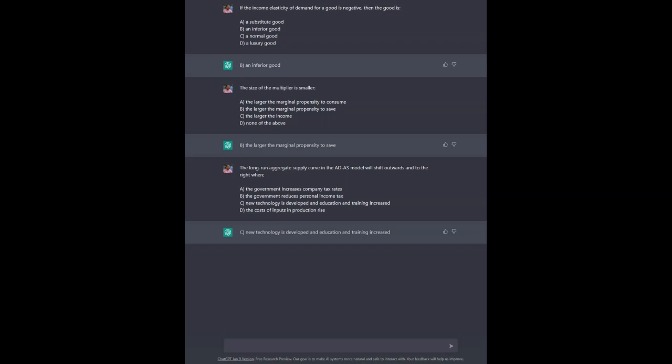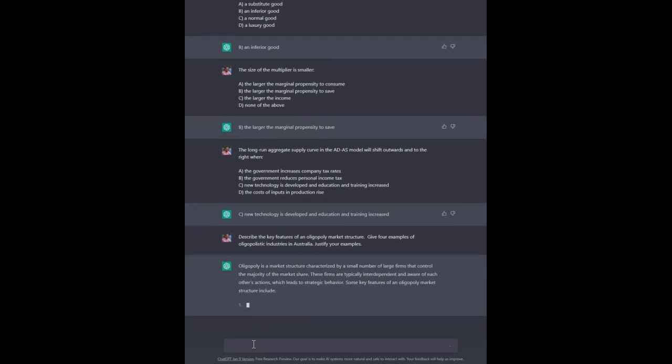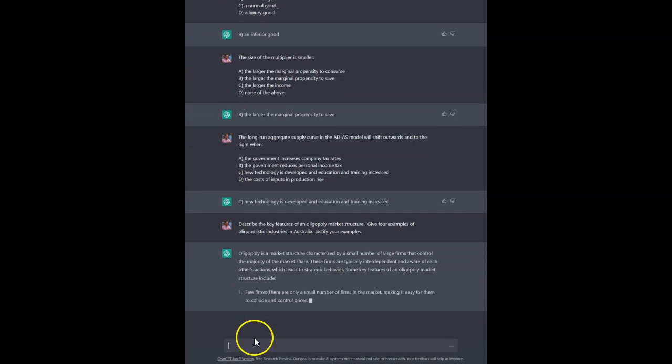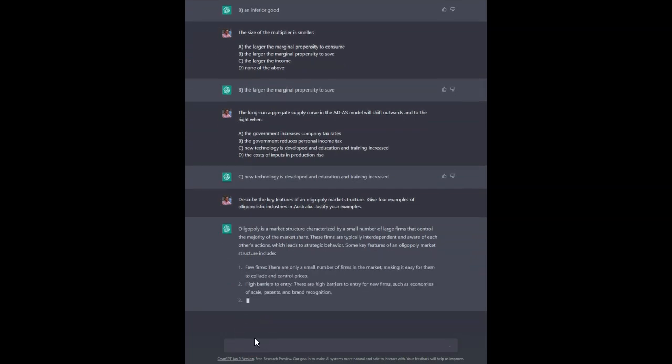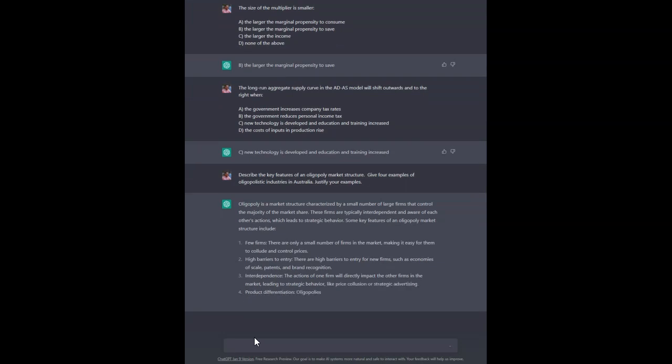Let's give it a kind of a standard microeconomic question that you might find in any exam. Describe the key features of an oligopoly market structure. Give 4 examples of oligopolistic industries in Australia. Justify your examples. Okay, so now it's going through the key features of an oligopolistic structure.